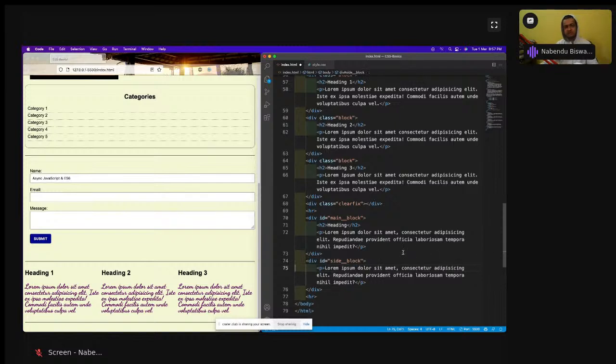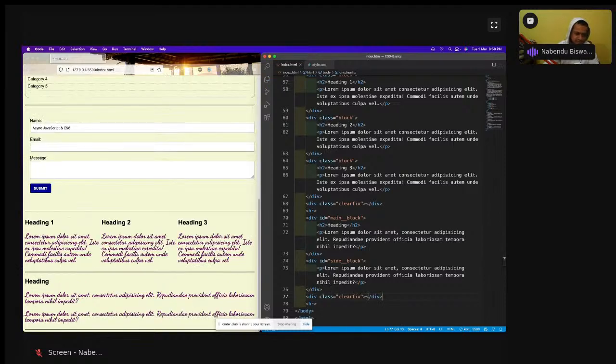2-column layout is very famous. 70% will be the main content, and there will be a sidebar, main content and the sidebar. Okay, and again like this, I will have a clearfix after this. Save it, and by default it will be coming one after the other. And all this styling is coming because in the first class we gave a lot of styling to the paragraph, so these stylings are coming because of that.